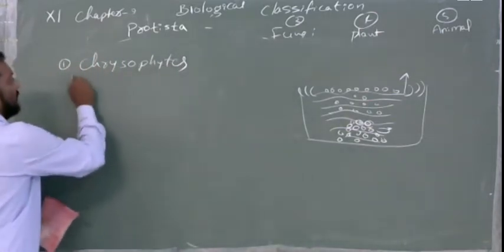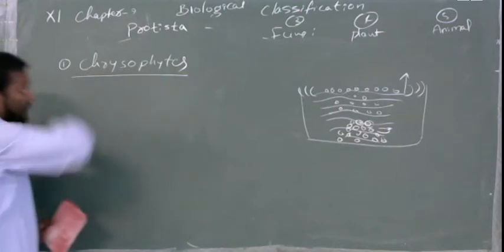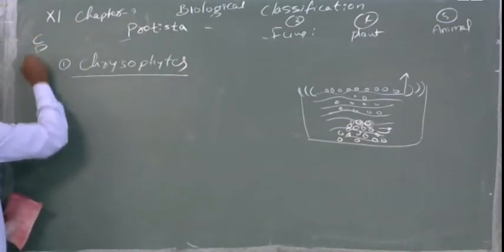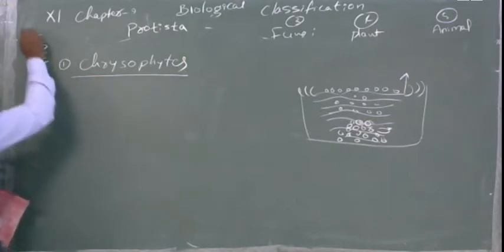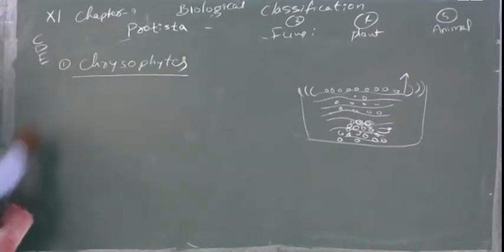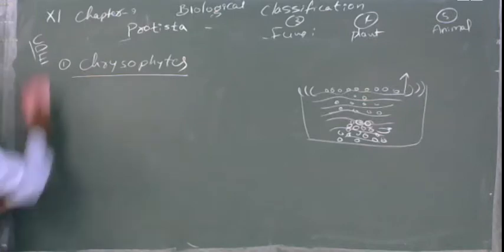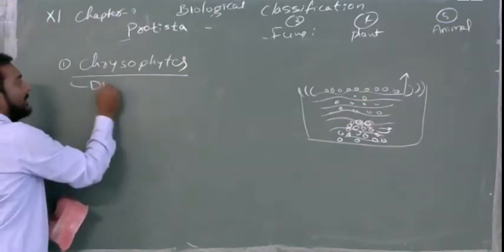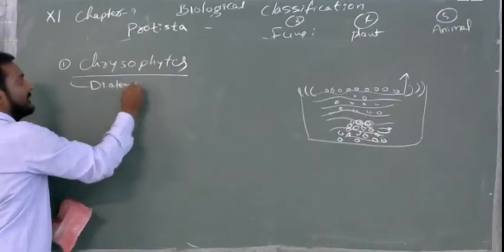So what are chrysophytes? We also remember that the chrysophytes, dinoflagellates, euglenoids, that is A, B, C, D, E, like this, a sequence is there. Now, chrysophytes are also called diatoms. Diatoms means two parts like this. Okay.